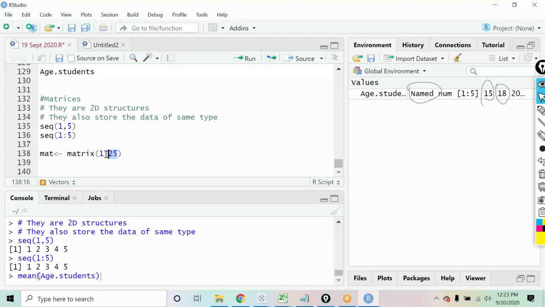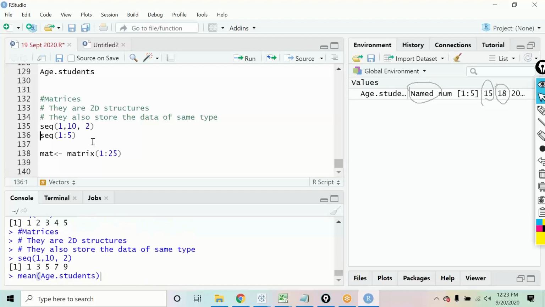Or if you want the sequence to be generated with a jump of 2, for example from 1 to 10 incremented by a value of 2, and you run this, the numbers you get are 1, 3, 5, 7. This is what is called a sequence.